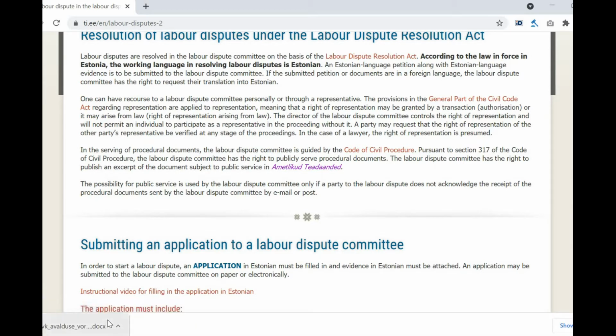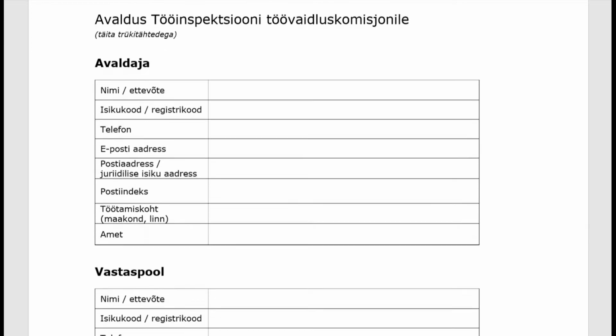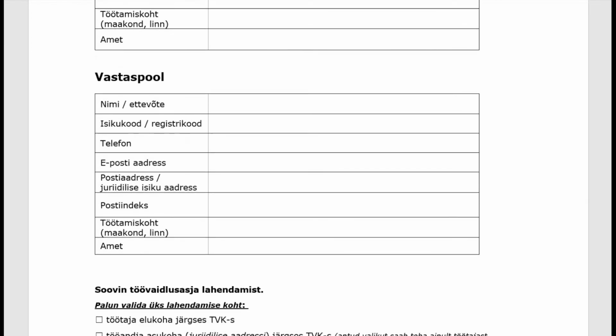Now let's open the form and have a look on how to fill it out. The application must be filled out in capital letters if you're submitting the application on paper, that is filling it out by hand. However, if you're filling the application out in the computer, you may use lowercase letters. Here you may add your and your employer's data.